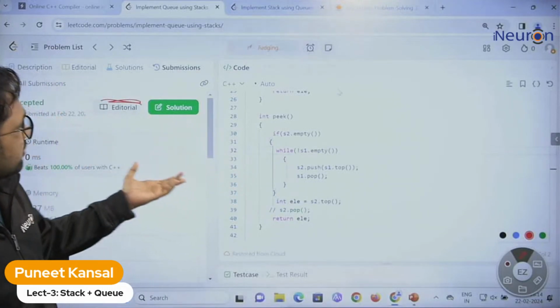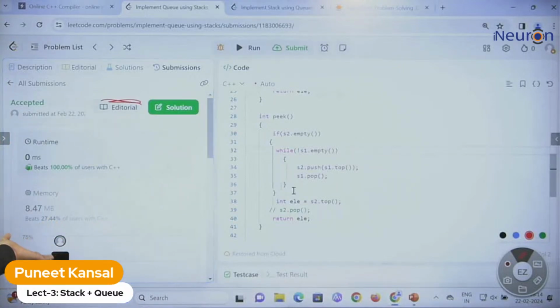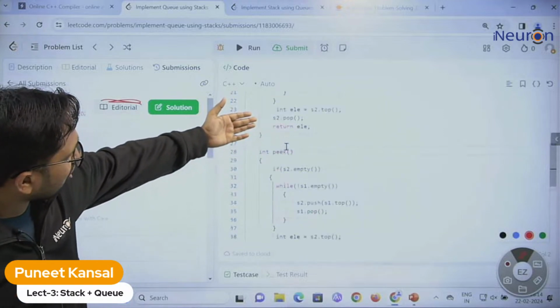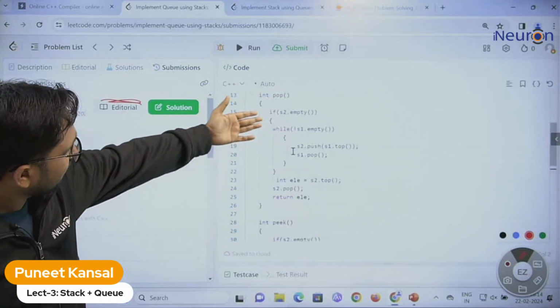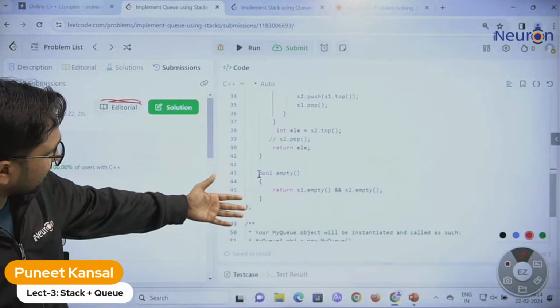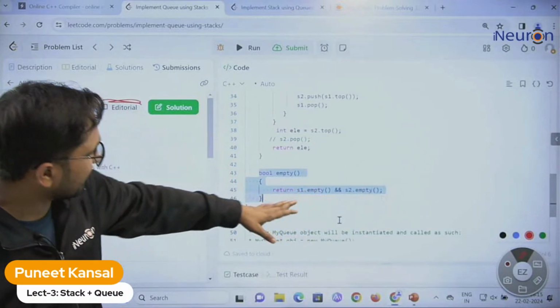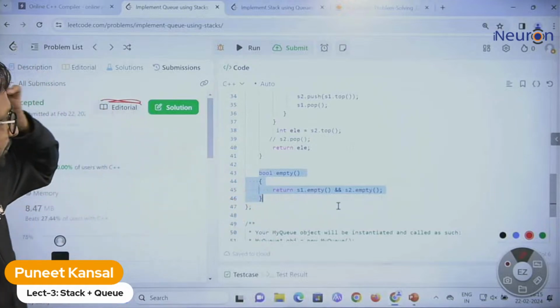Okay, just doing some experiment. Yeah, it's working fine for this also. We do not need to check the underflow here in pop and in peak. Actually, they have given it here to check the underflow. If both stacks are empty, then that is underflow.